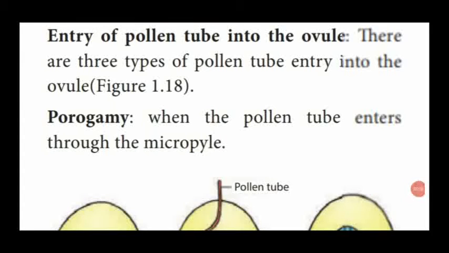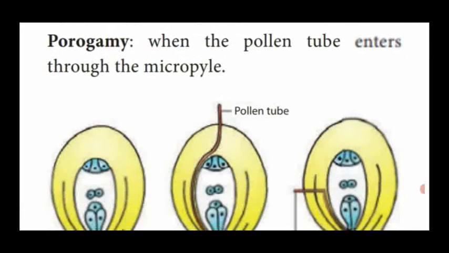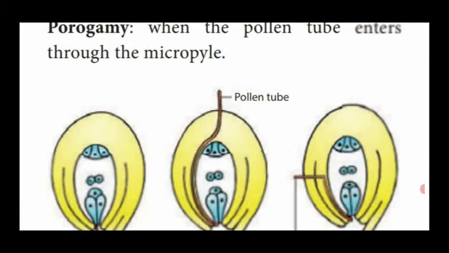Next one is the entry of pollen tube into the ovule. It's a book back question: write the different types of entry of the pollen tube into the ovule. It is divided into three types. One is the pollen tube which enters through the micropylar region, that is porogamy.